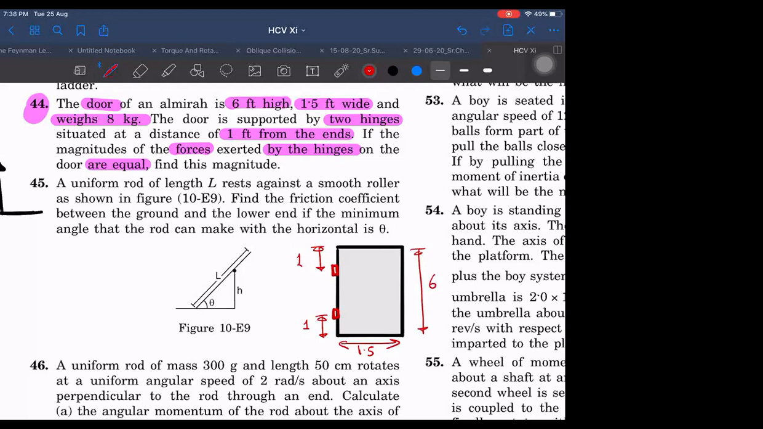It is also given that the hinges apply equal forces. Equal forces by the hinges. Now, how many forces do I have to take for the hinges? For the hinge reaction, I don't know the direction, so how many forces do I have to take? Rx, Ry. Four, sir. Two forces for each one, so four. So mg will be at which place? Mg will be at the center, sir.